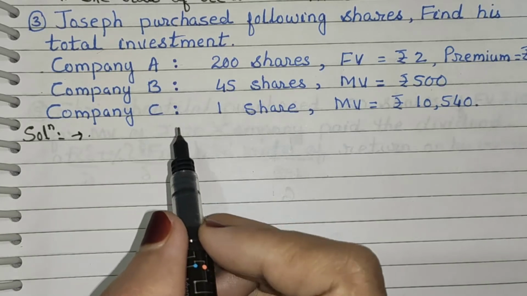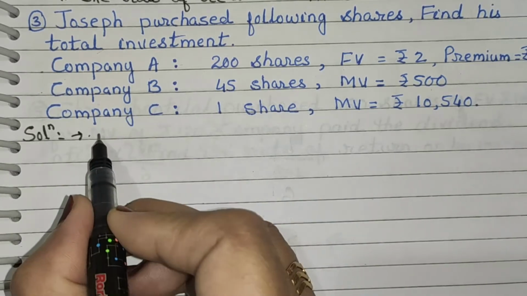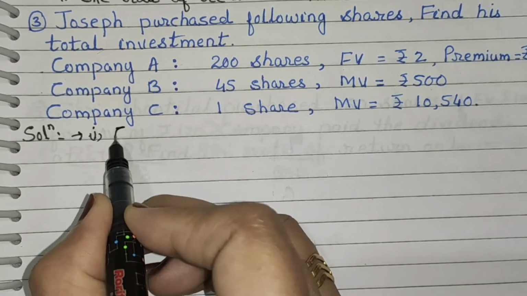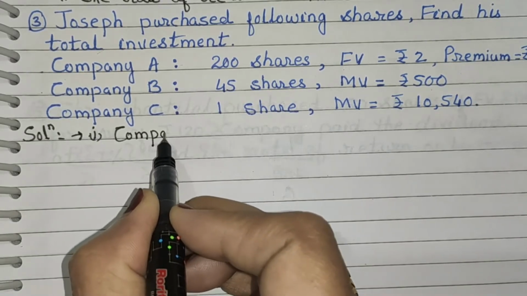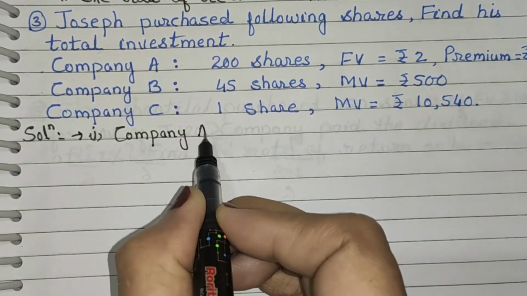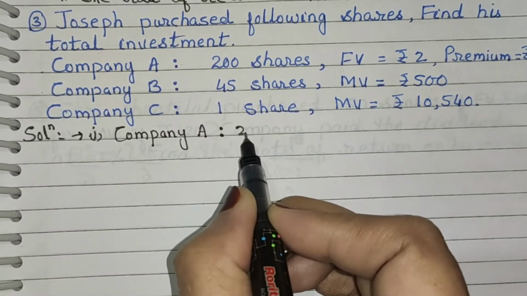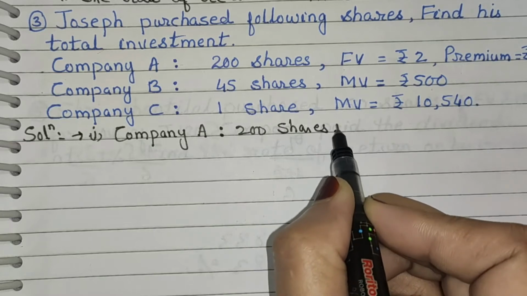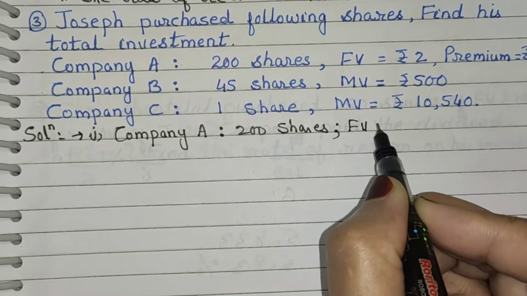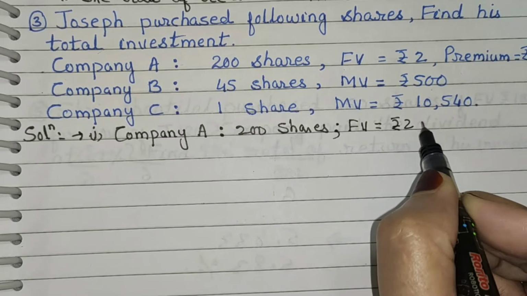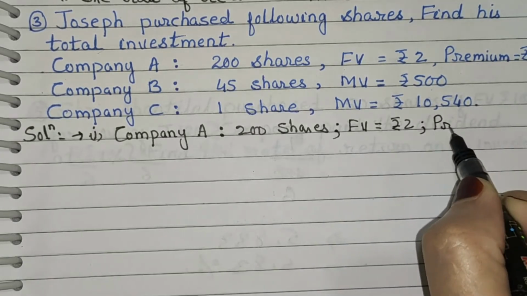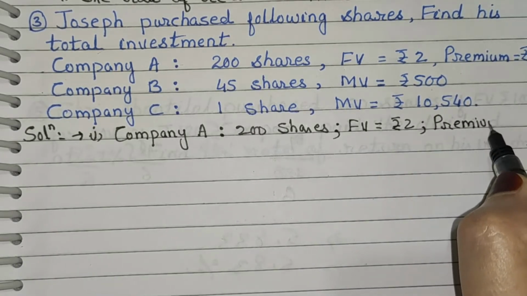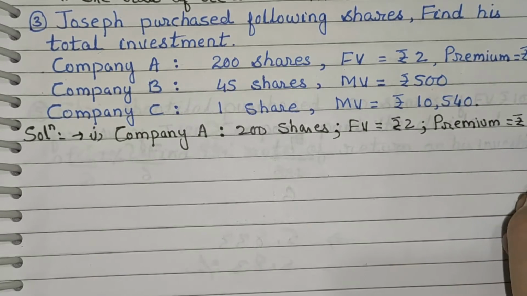Investment of Joseph is as follows. Now first one, company A. Company A 200 shares, FV face value is equal to rupees 2 and premium is equal to rupees 18.